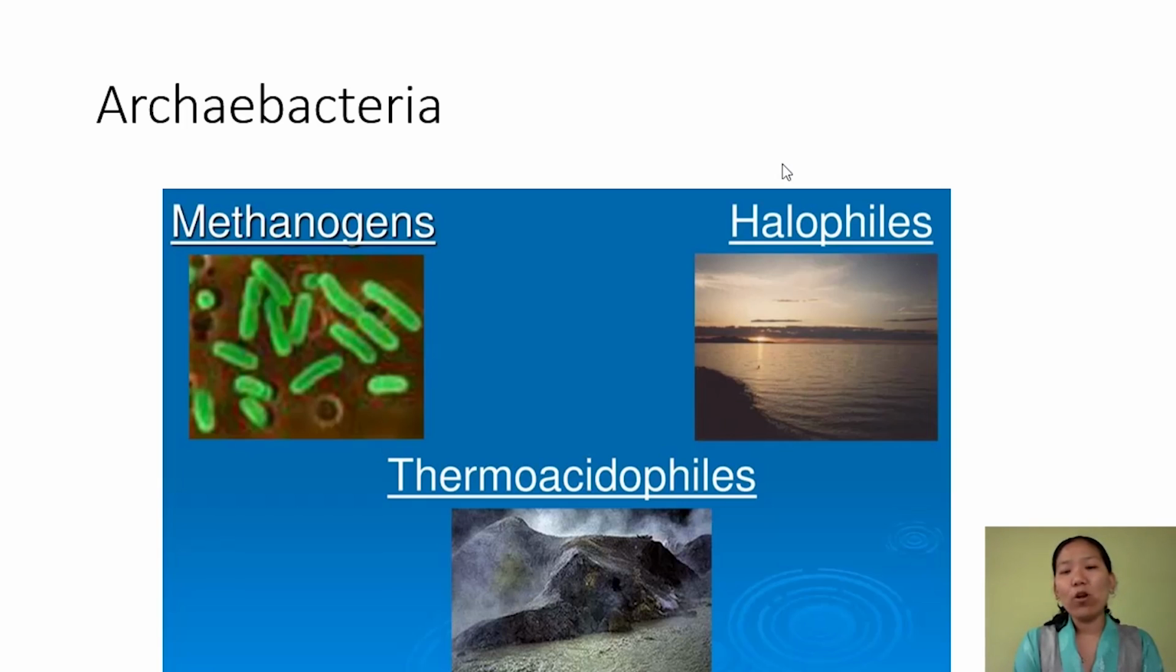Now next is halophiles. Halophiles are those bacteria which live in a very high concentration of salt. Next, thermoacetophile. Thermoacetophile are the group of, again, archaebacteria, which can survive in a very high temperature, around 100 degrees Celsius. They are found in hot spring. They are also found in highly acidic condition. The example is Thermus aquaticus.